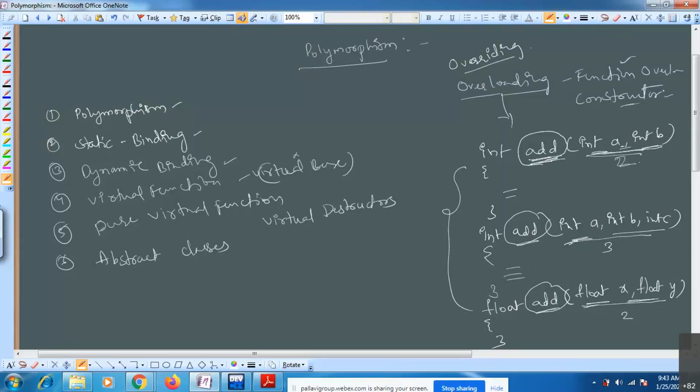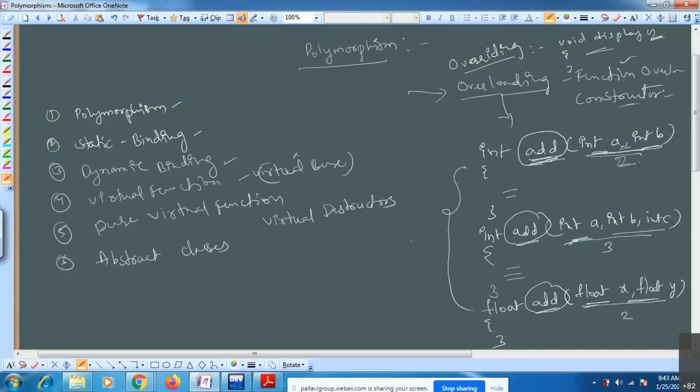Overriding. In overriding, we will take the same function name, for example, display, with the same number of parameters. We will come to that topic later.